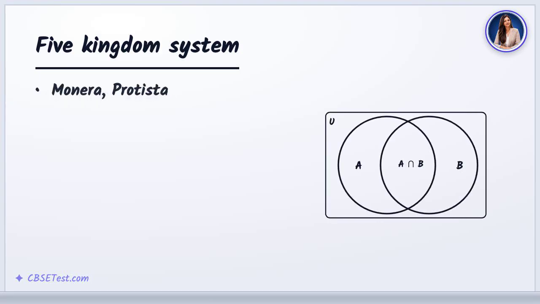Robert Whittaker proposed 5 kingdoms: Monera, Protista, Fungi, Plantae, and Animalia. He used cell structure, body organization, and nutrition as criteria.